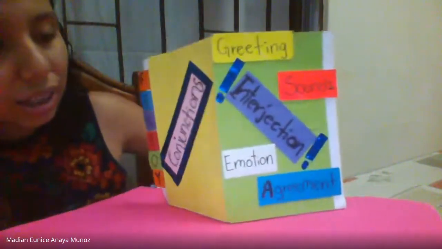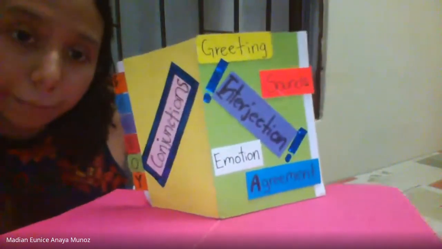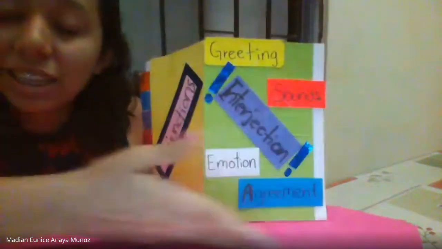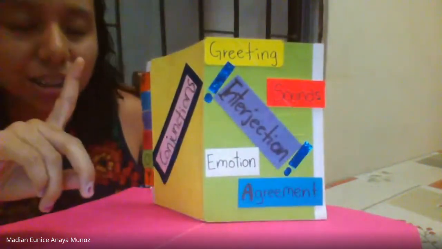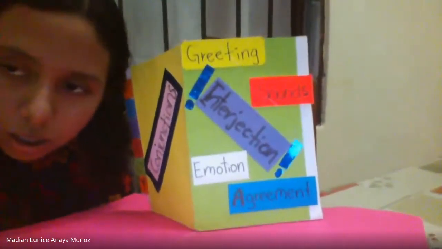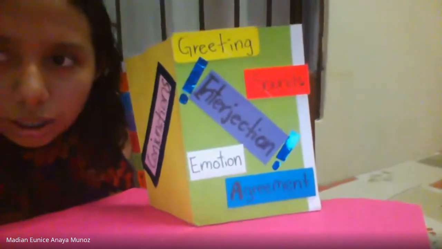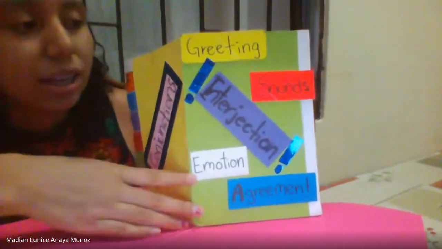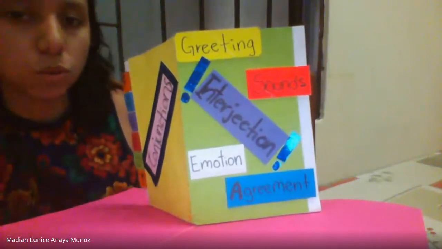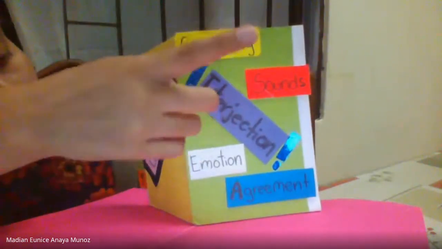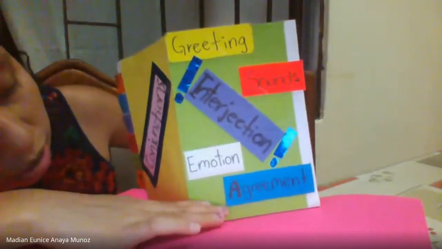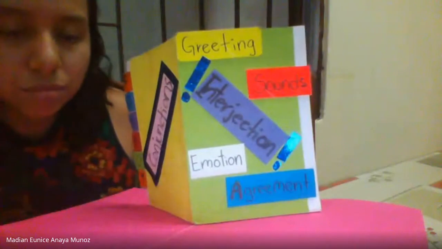And the last of the eight parts of speech are the interjections. These interjections help us to show a greeting, sounds, emotions, or agreement.